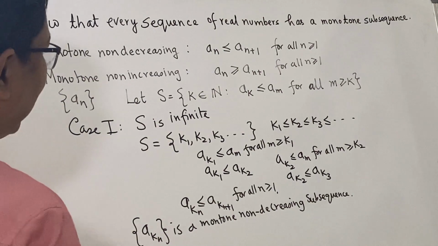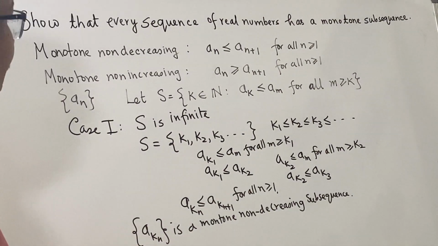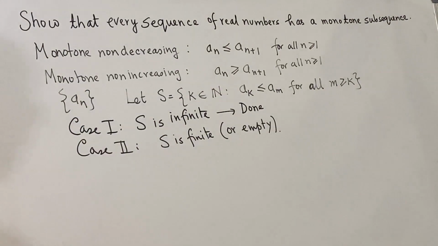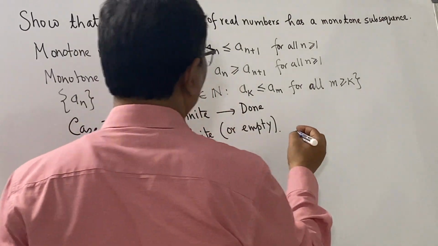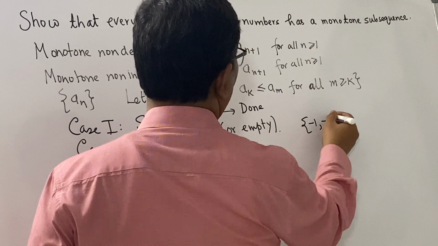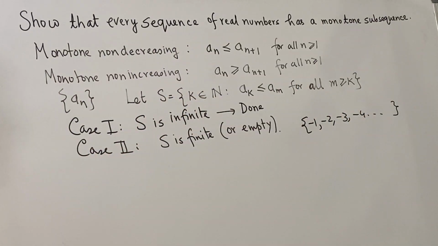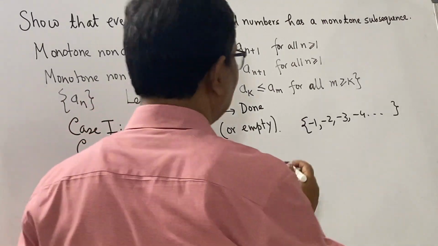Now, let's look at the second case where S is finite or even empty. When will this be empty? Note that if you have the sequence minus 1, minus 2, minus 3, minus 4, etc., there is no k such that a_k is less than or equal to a_m for all m greater than or equal to k. And this would be the case with any strictly decreasing sequence. So, it can very much happen that S is empty.